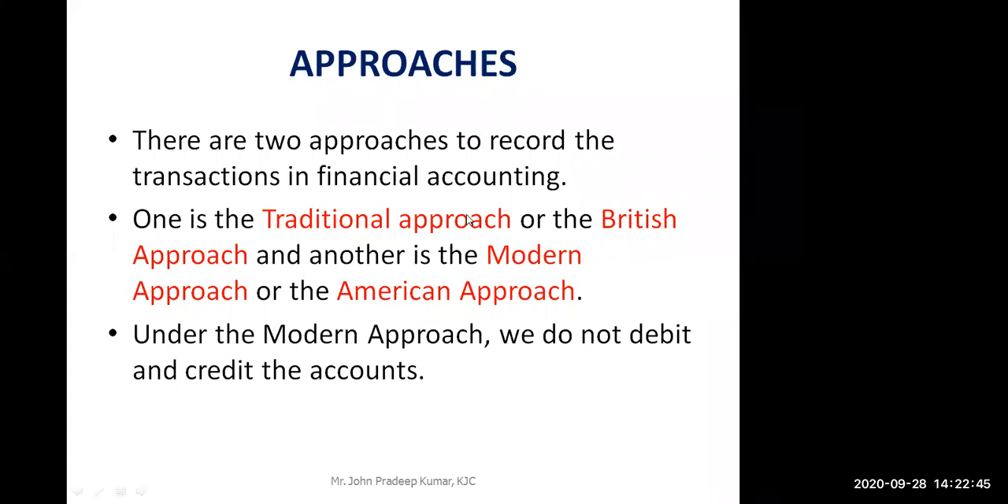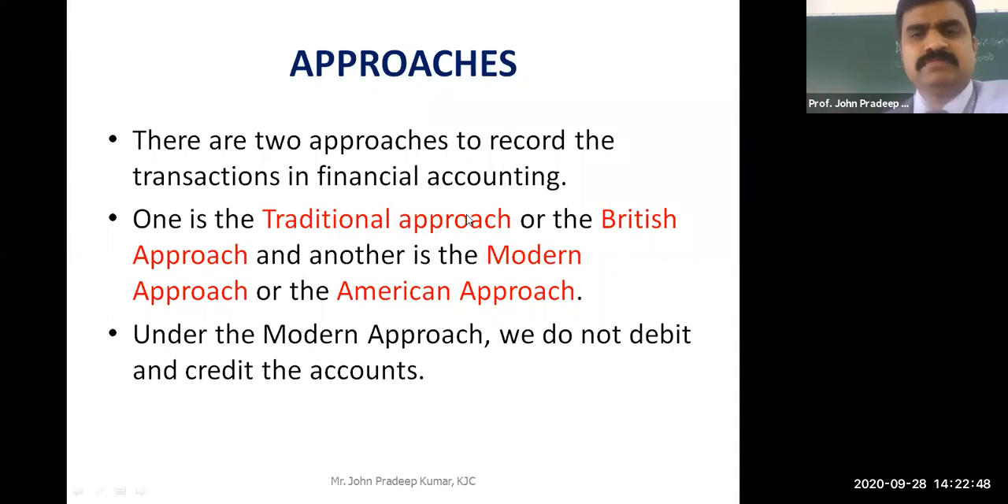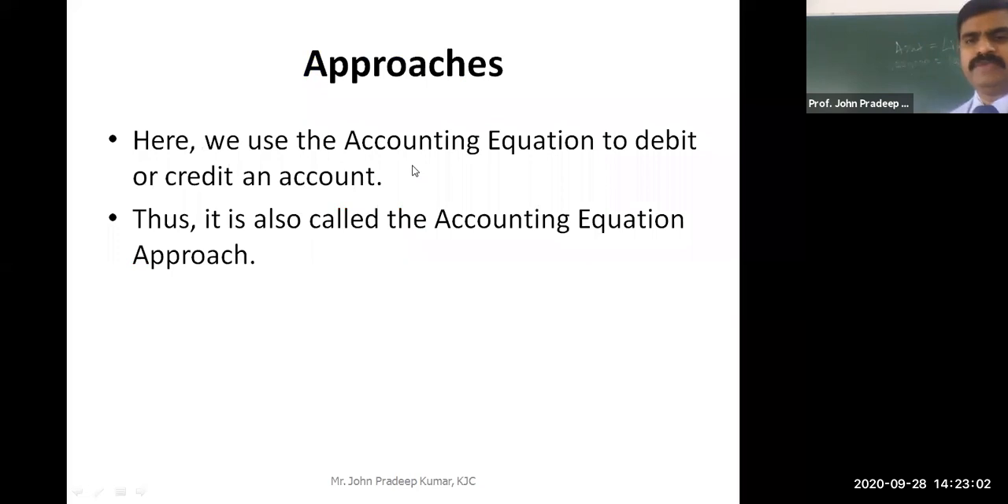The traditional approach we will do later when you do the journal entry. First we will learn the modern one, the American approach, where we prepare the balance sheet. We make sure that your assets are equal to your liabilities and capital. The modern approach or American approach is also called the accounting equation approach.